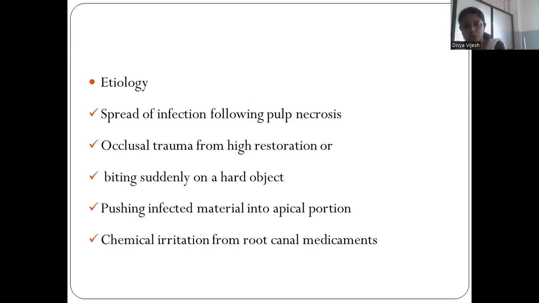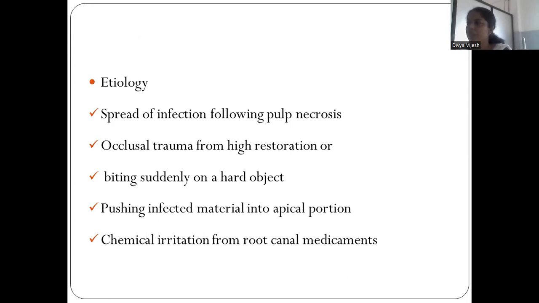Then coming to the etiology, there is spread of infection following pulp necrosis. After pulp necrosis, there is a connection through the apical foramen and there is spread of infection, and it goes to the periodontal ligament. And occlusal trauma from a high restoration. Sometimes when we bite a stone, sometimes we get a stone in the rice, right?